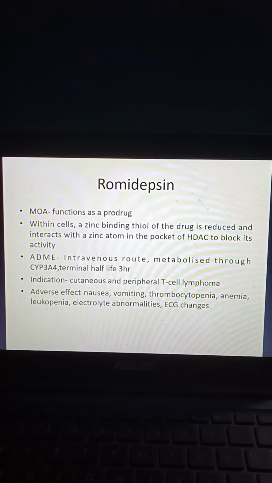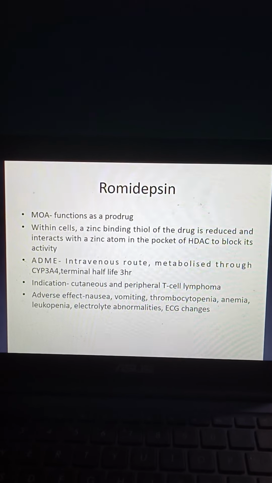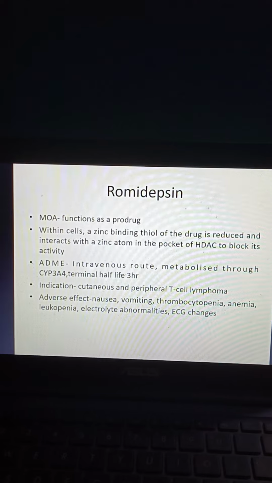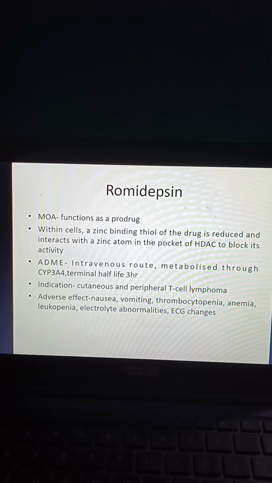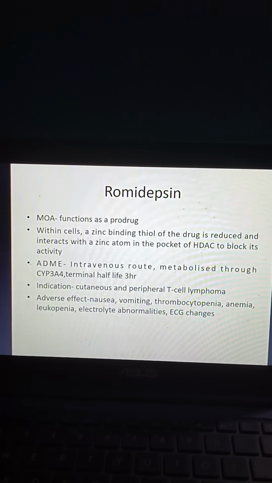Coming to Romidepsin, mechanism of action: it functions as a prodrug. Within cells, a zinc binding thiol of the drug is reduced and interacts with a zinc atom in the pocket of HDAC, histone deacetylase, to block its activity.